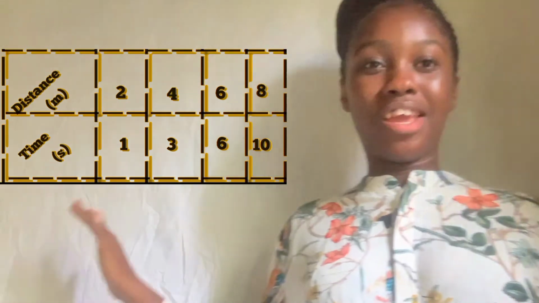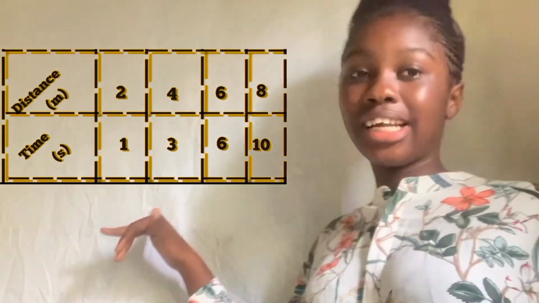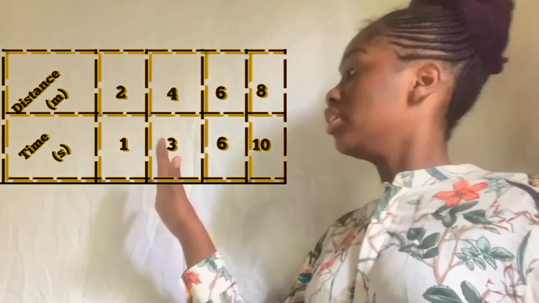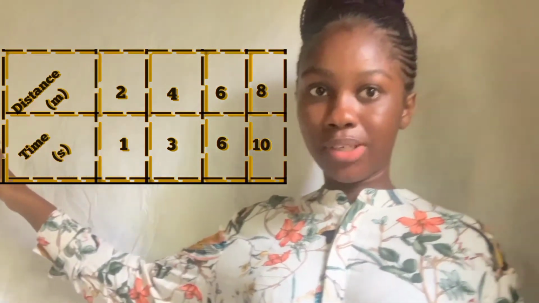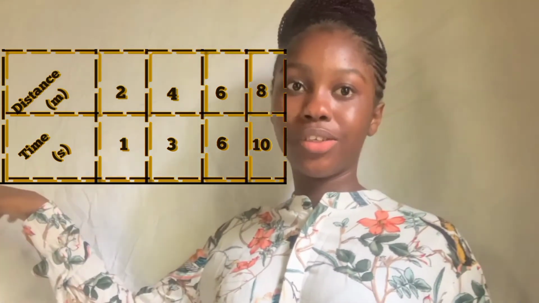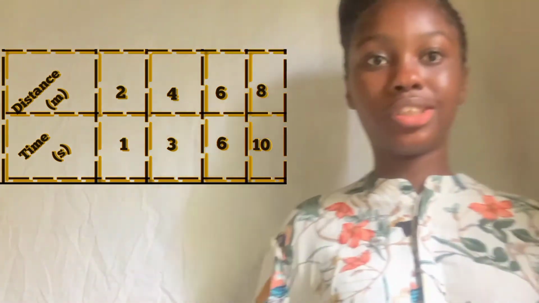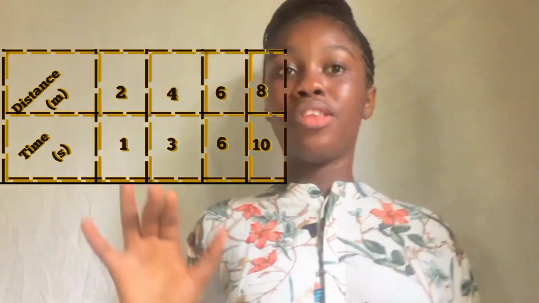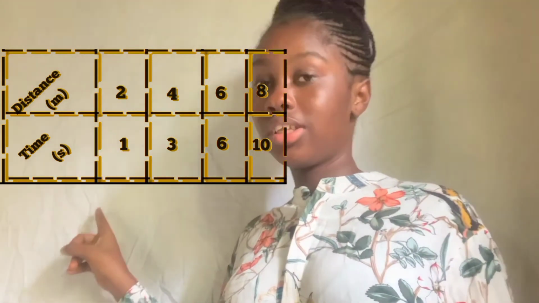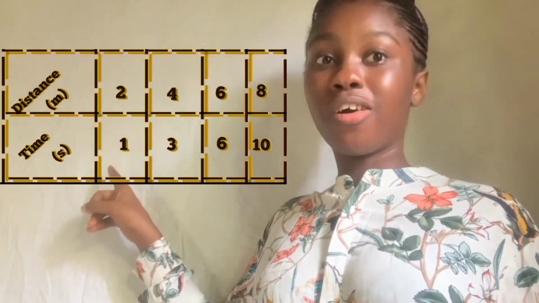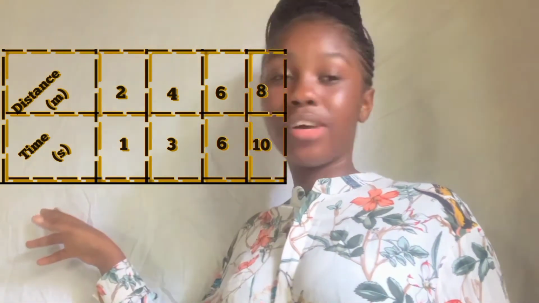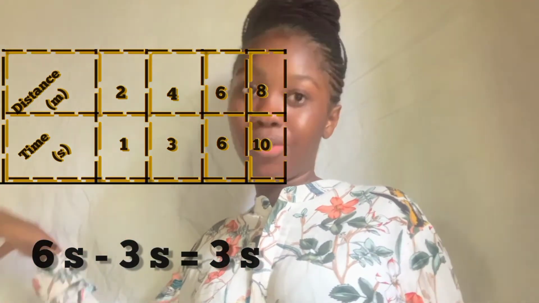Looking at this table, you will see that the distance is increasing, but it is increasing in a uniform manner. So we have 2 meters, 4 meters, 6 meters, and 10 meters. And the time is 1 second, 2 seconds, 3 seconds, and 4 seconds. You will notice that the difference between the distance covered at 1 second and 2 seconds is 2 meters, and also the distance covered between 2 seconds and 3 seconds is also 2 meters.